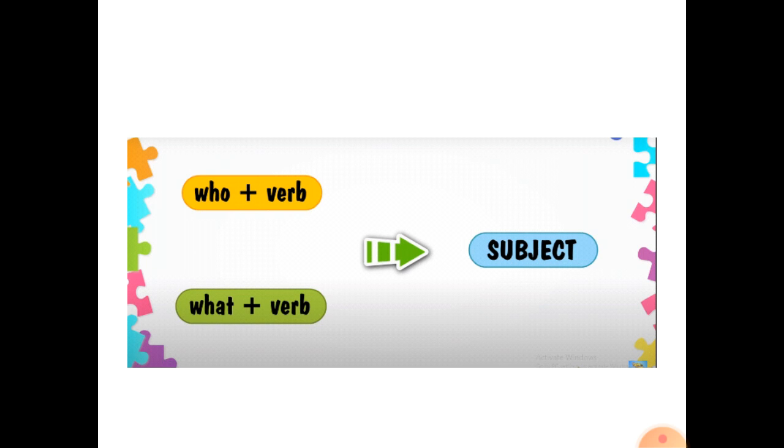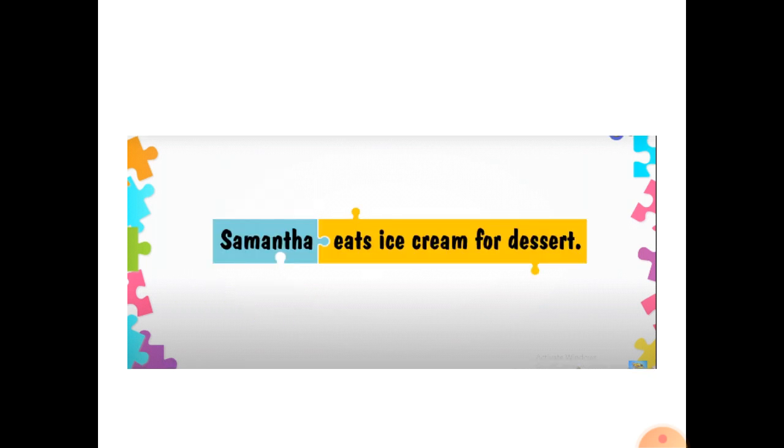Let us now pick out the subject and the predicate from a few sentences. Let's see. Samantha eats ice cream for dessert. So firstly, we have to see what is the verb here. So the verb here is eats. The part which has a verb is a predicate in the sentence.